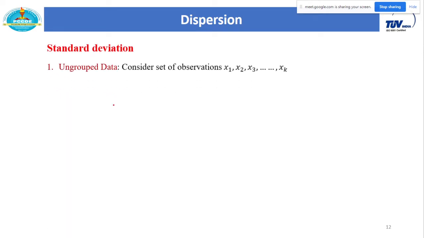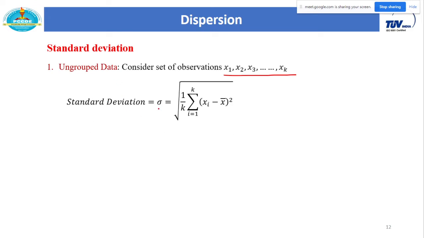So first is standard deviation. As I already told you, every formula we have to see in two categories. One is ungrouped data, that is the random observations, and next is for frequency distribution. So the standard deviation formula for random observations x1, x2, x3 up to xk.